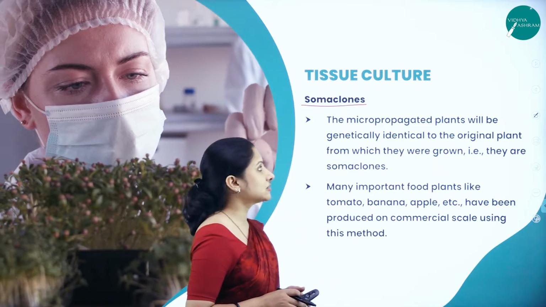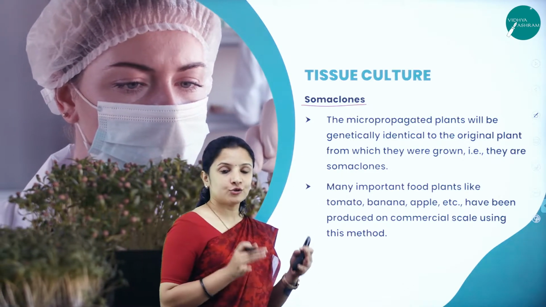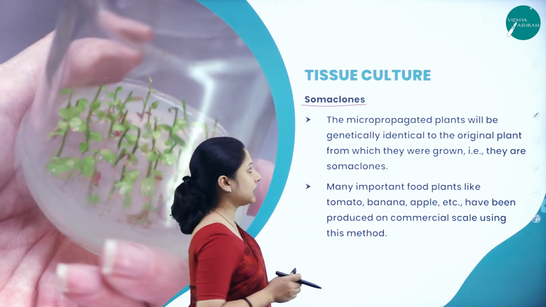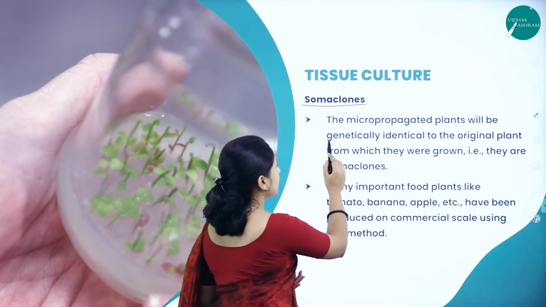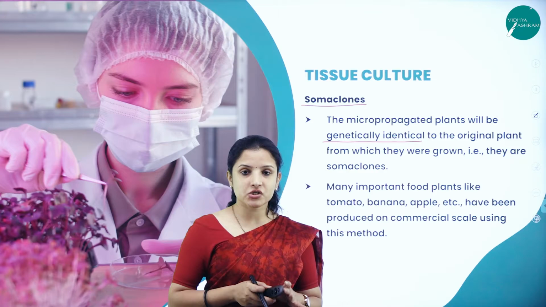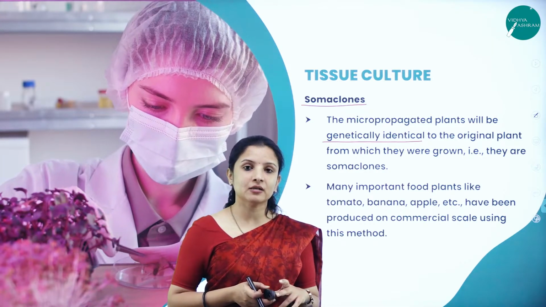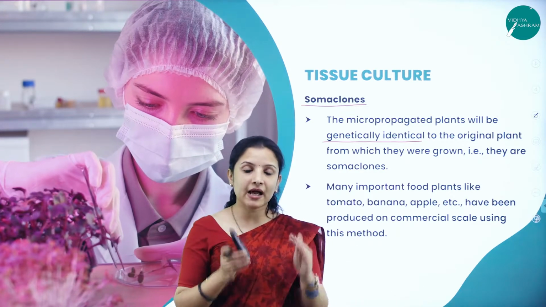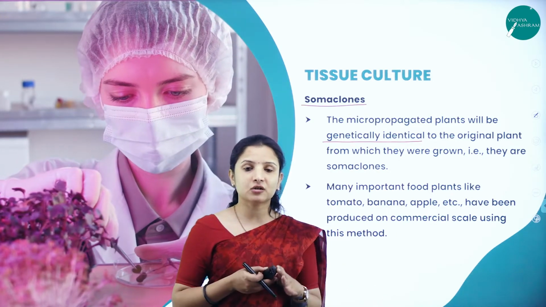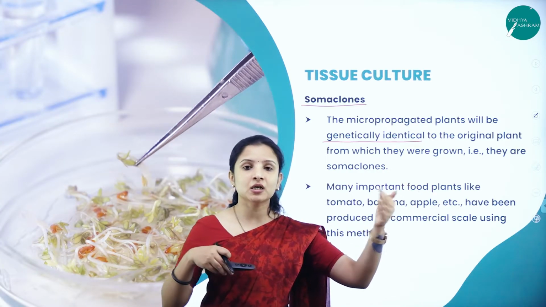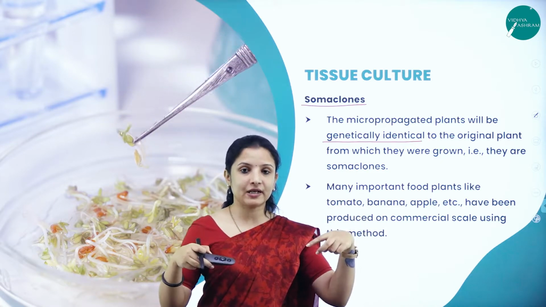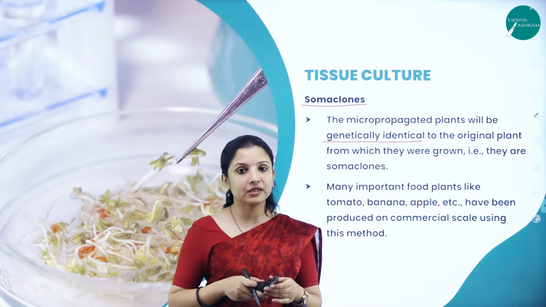So those plants are called somaclones. Why are they called somaclones? Because the micropropagated plants will be genetically identical to the original plant. Just like if we do self-pollination in a plant during plant breeding, we will get genetically identical plants. The plant will be exactly the clone of the parent. But if it is cross-pollination, the progeny would have taken the characters of both the male and the female plant, of two parents, right? So minute variation will be there in the progeny.